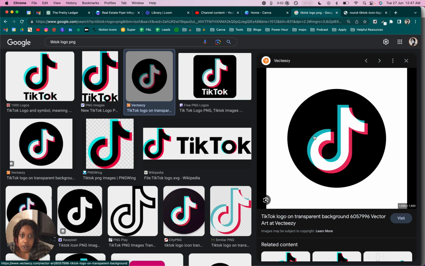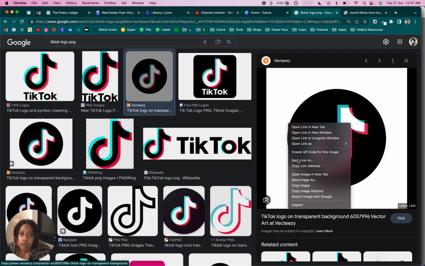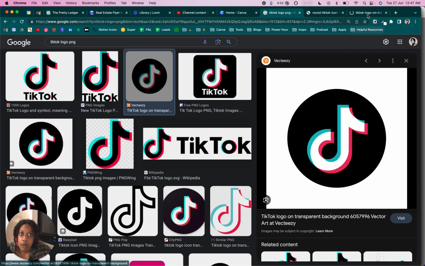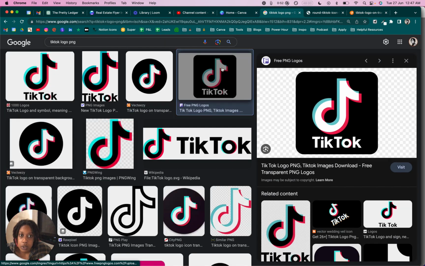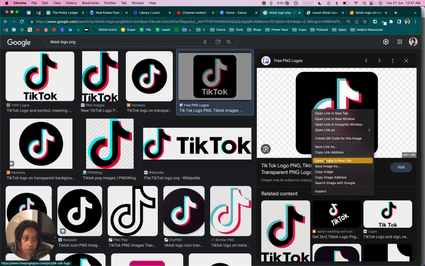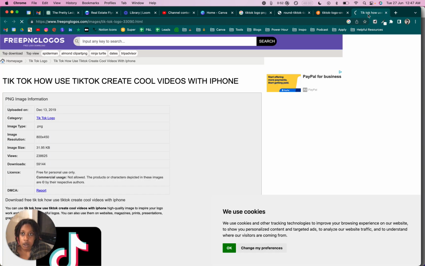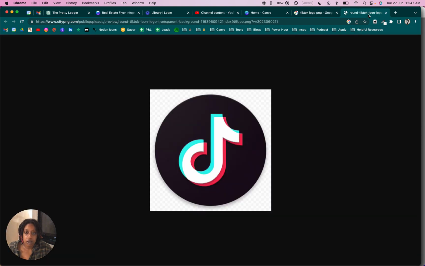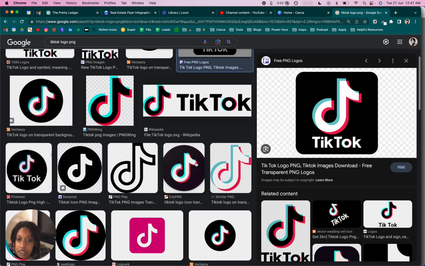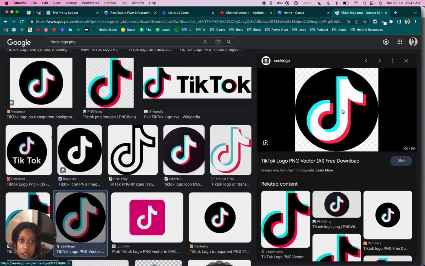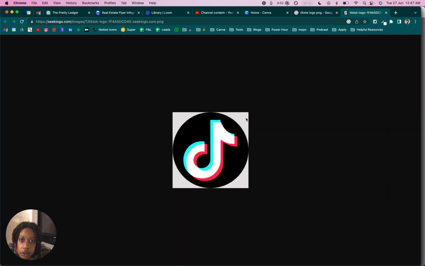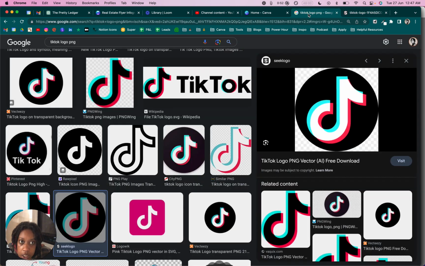What about this one? See, open image in new tab. I don't think this is gonna be, nah. I shouldn't be able to see the checkboxes. Let's try this one. All right, and you're again a liar. Let's do this one. Come on, come on. This one looks legit. Vector download. Wait, was it checked? Yeah, okay.